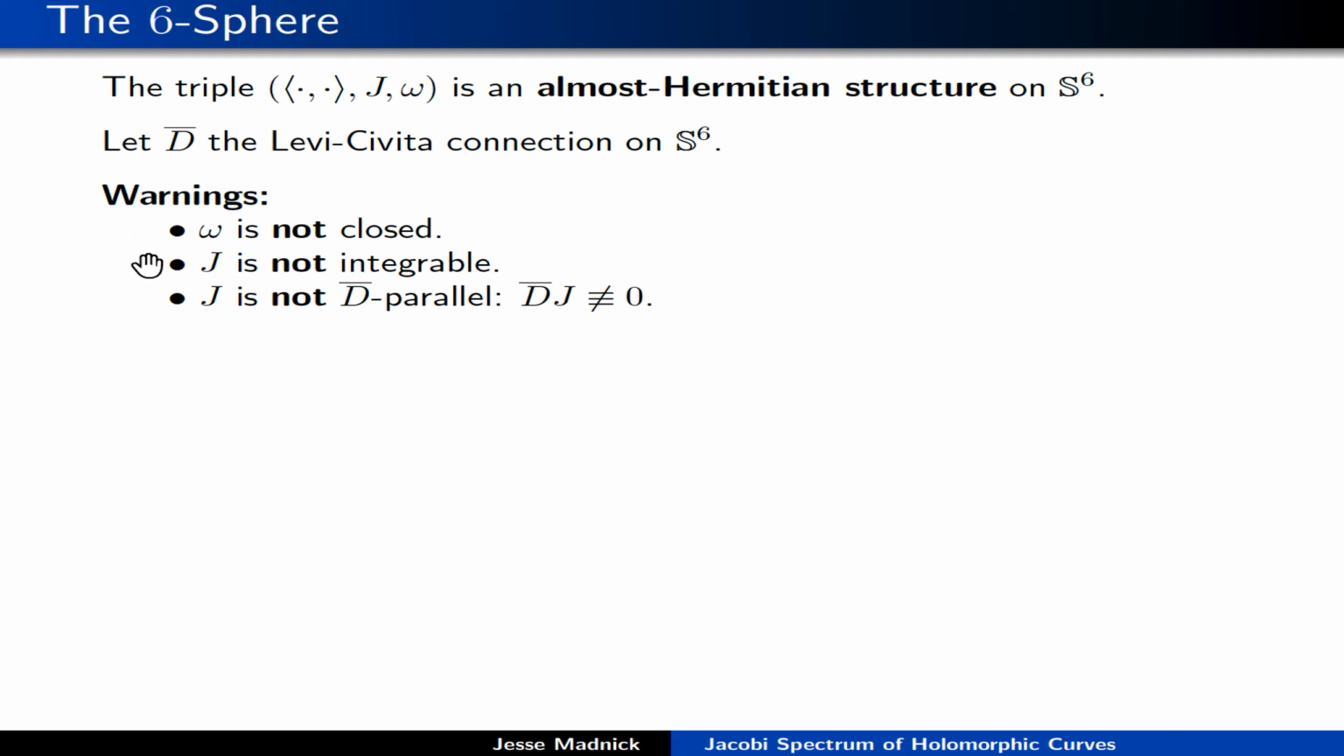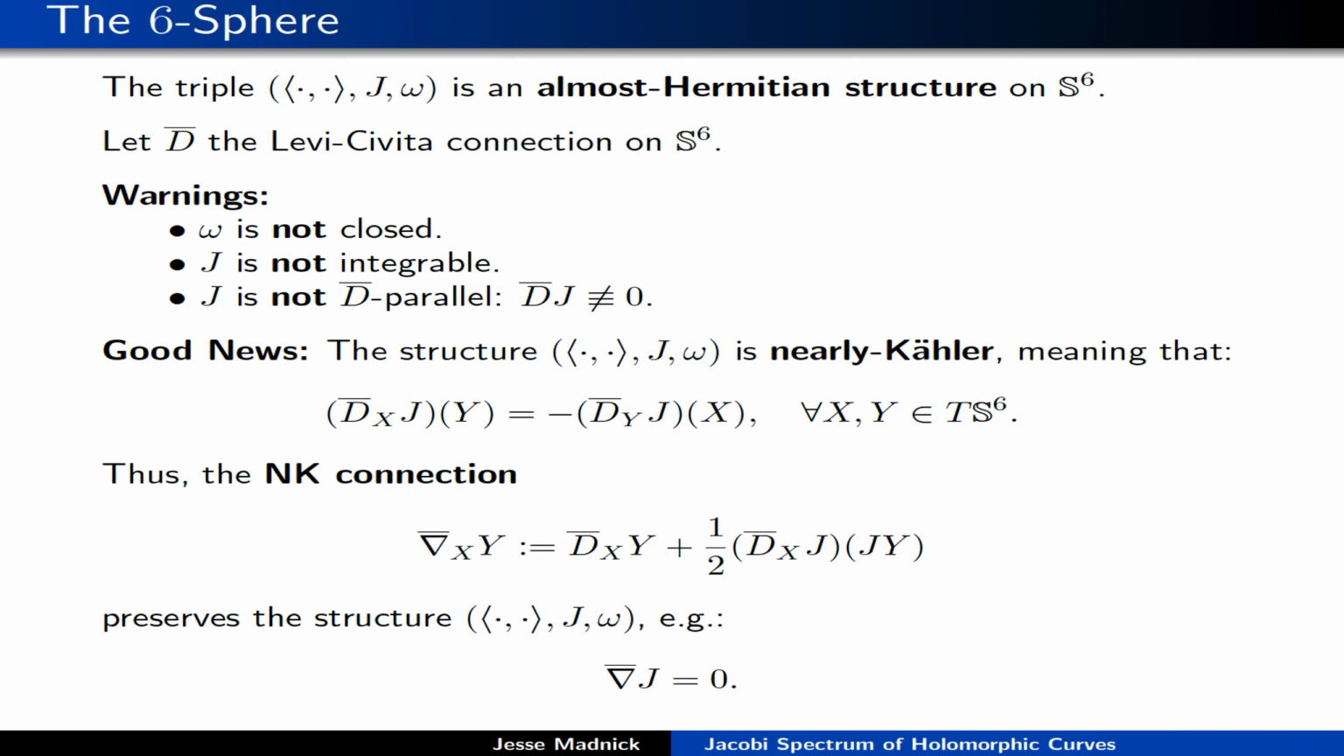J, as I said before, is not integrable, and consequently it's also not parallel for the Levi-Civita connection. So this seems pretty terrible. Why would you ever want to work with this sort of thing? Well, the good news is that this triple is nearly Kähler. Nearly Kähler means very far from being Kähler is what you should think. There is a sense in which nearly Kähler is close to Kähler, but it's a very abstract type of thing. What nearly Kähler means for us is that although d bar of J is not 0, d bar J is skew symmetric. So there's some sort of symmetry here.